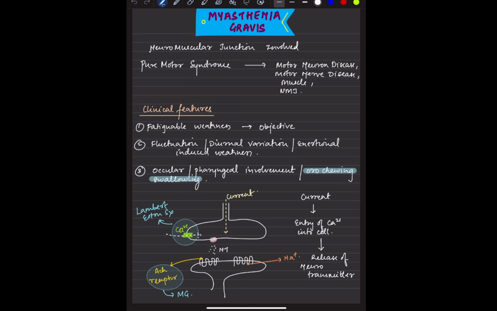Coming to the clinical features, fatigable weakness is objective. The patient will say that after doing certain home chores or errands, there is weakness, and that weakness is increasing. So fatigable weakness is one thing. Another thing is fluctuation, diurnal variation, and exertion-induced weakness. And another thing is ocular involvement, that is, diplopia, which we have already mentioned.